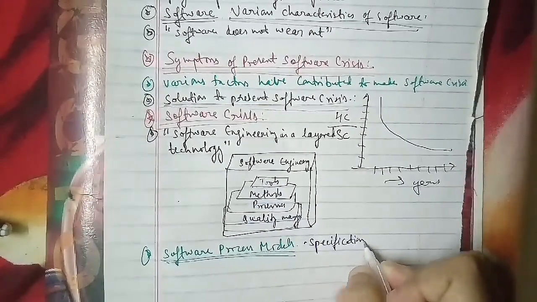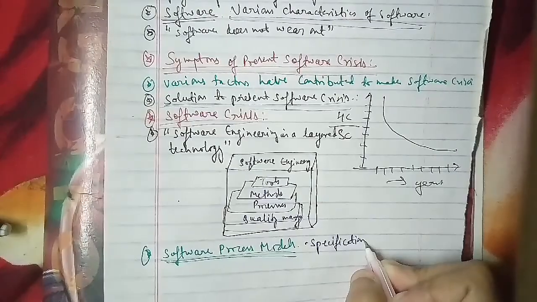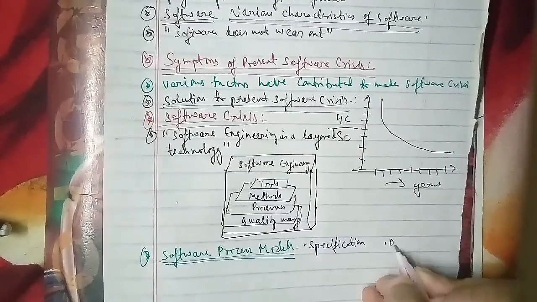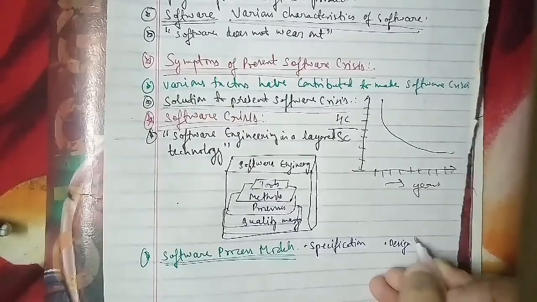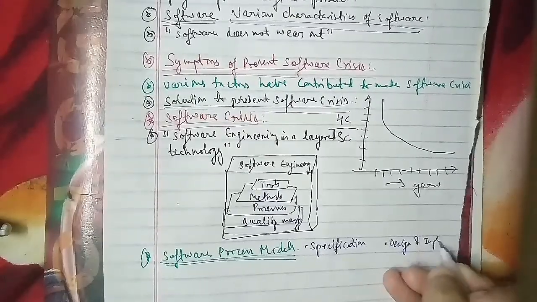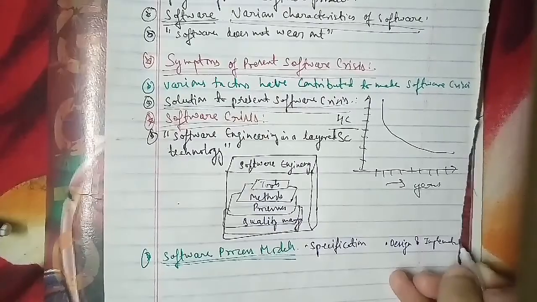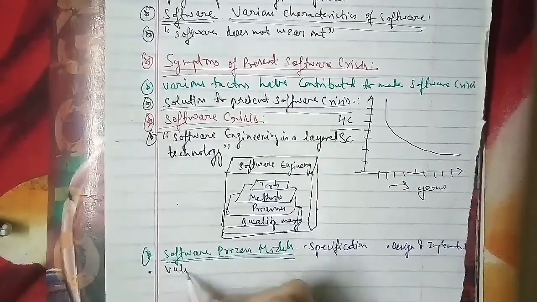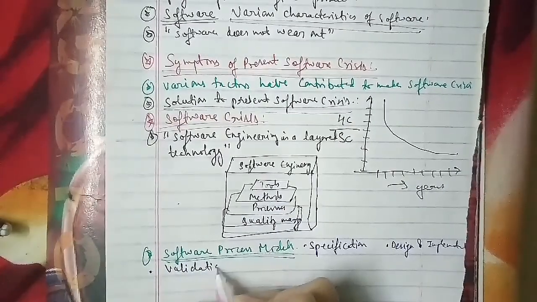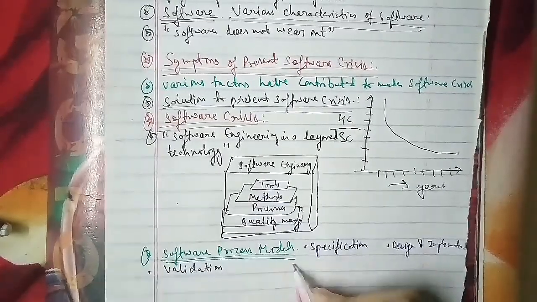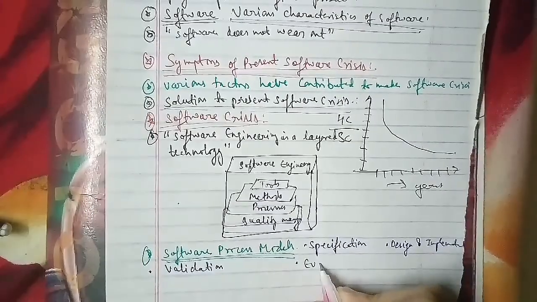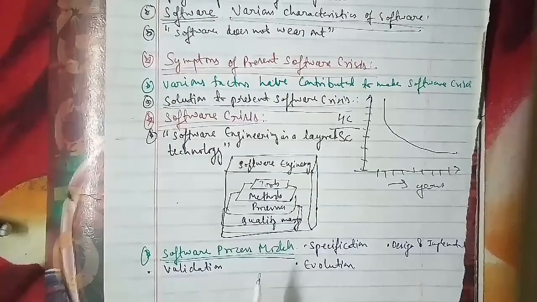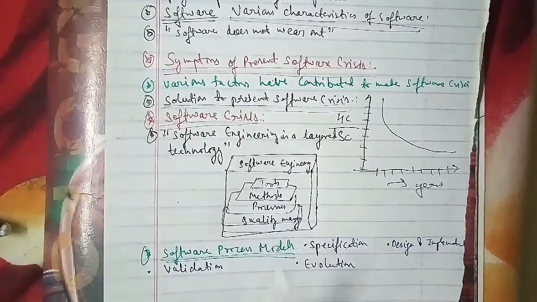The second we have is your design and implementation. The third we have is your validation. And the fourth we have is your evolution.